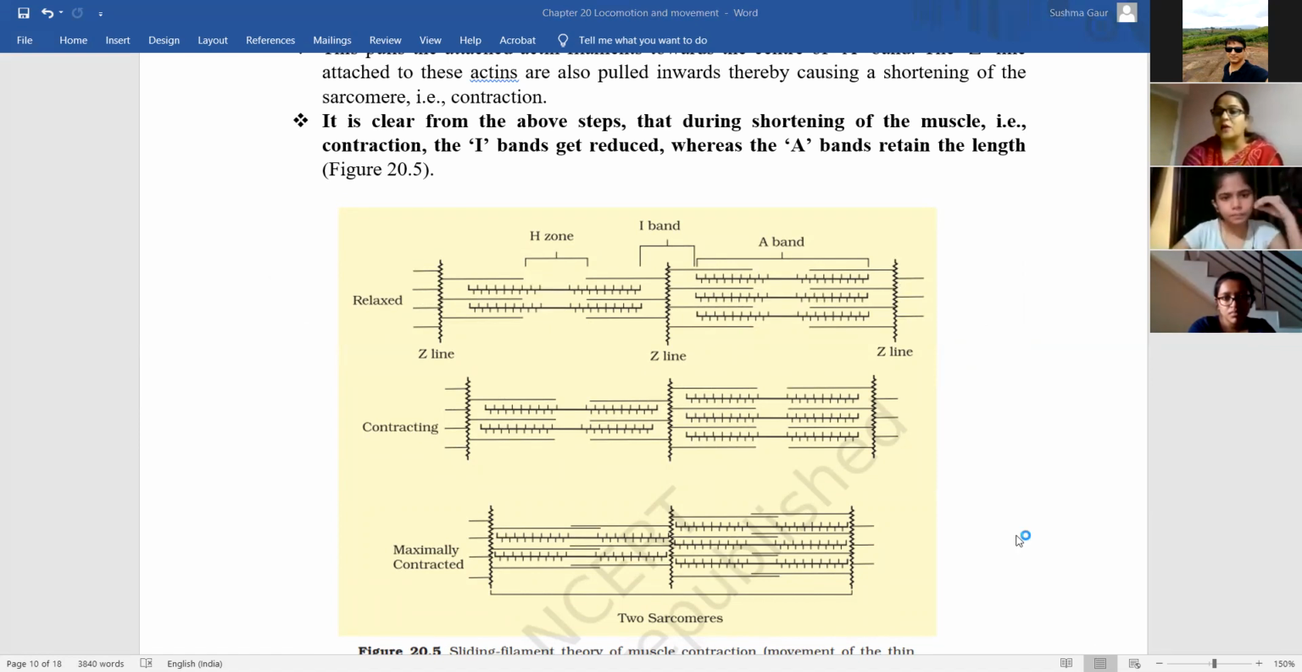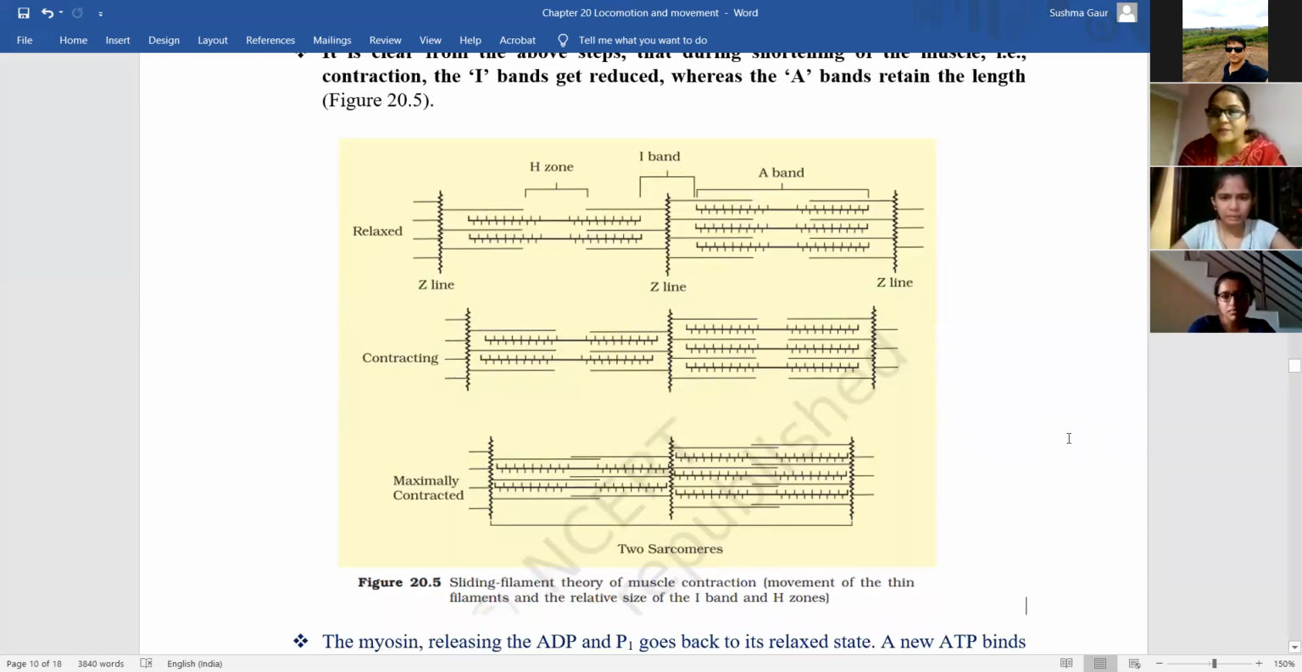Oh, how much time is left, beta? Because power is not here and my laptop is about to die. Ma'am, 10 minutes are there. Okay, so I am leaving. What is the battery? 19% battery remaining.